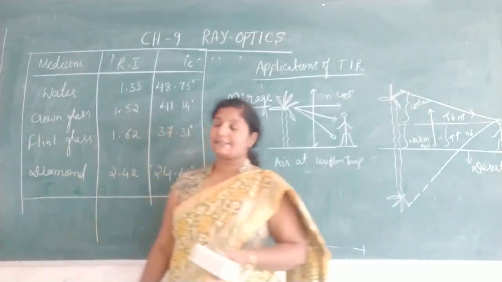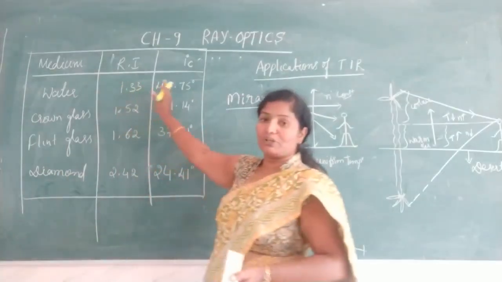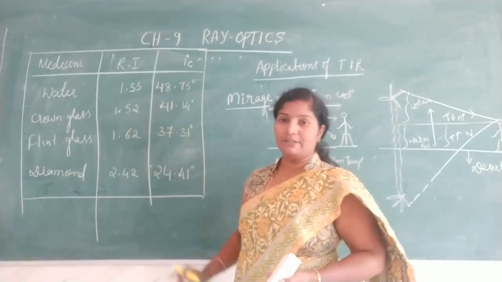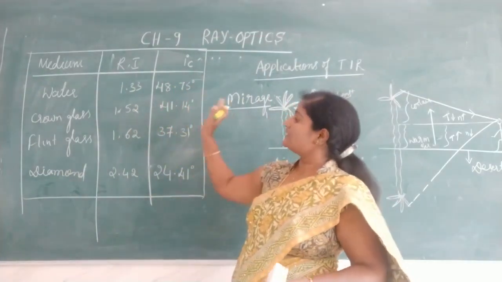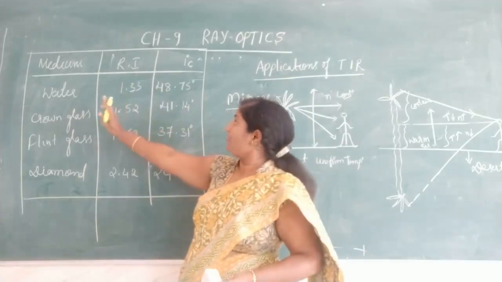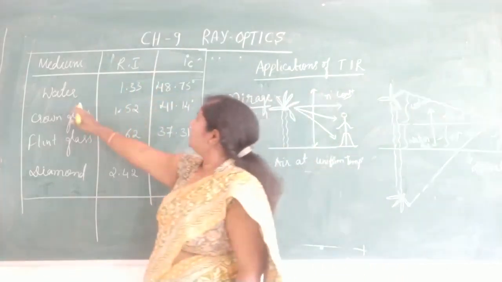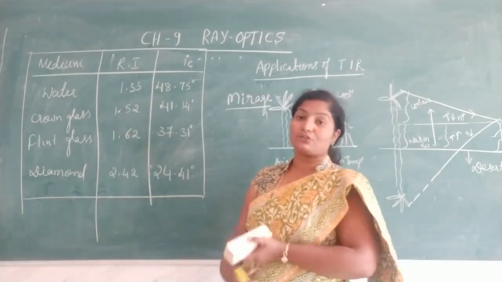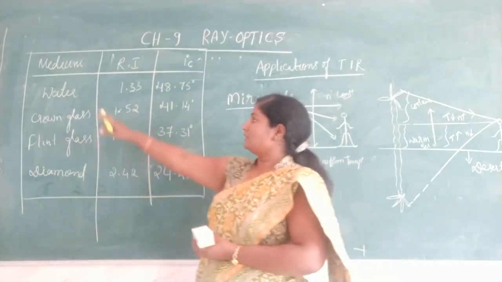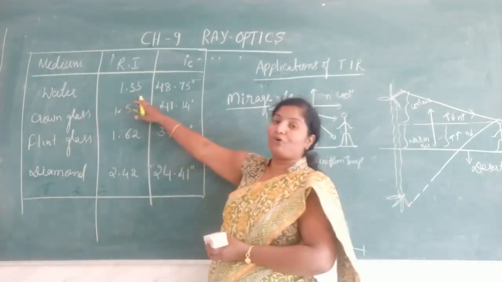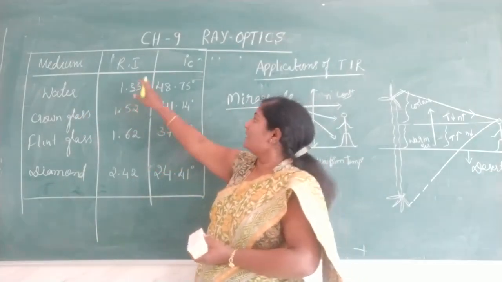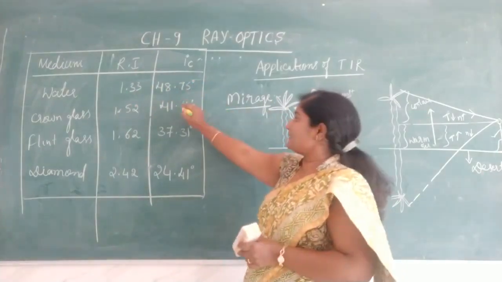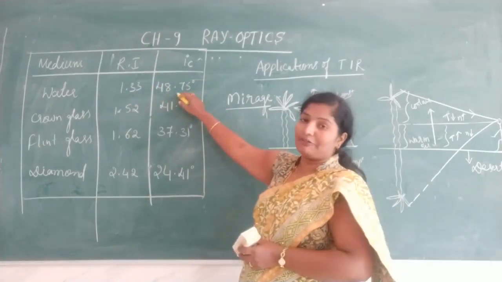So next let us discuss the refractive index and critical angle. We derived the relation between refractive index and critical angle. Now let us discuss the refractive index of a medium and critical angle. So here the medium is water. Already we know that the refractive index of air is 1. Similarly, the refractive index of water is 4 by 3, that is 1.33, and for critical angle, sin C, n is equal to 1 by sin C, it is 48.75 degree.